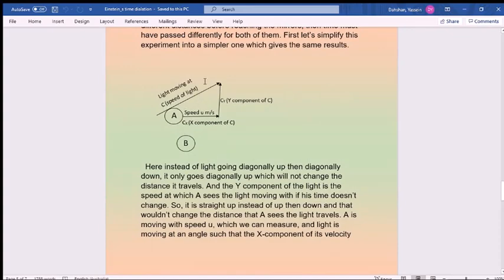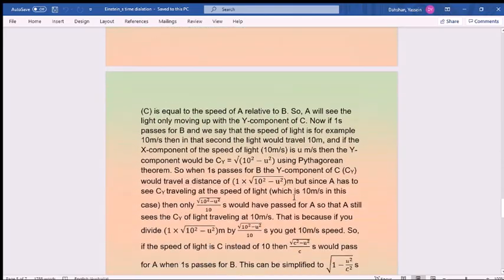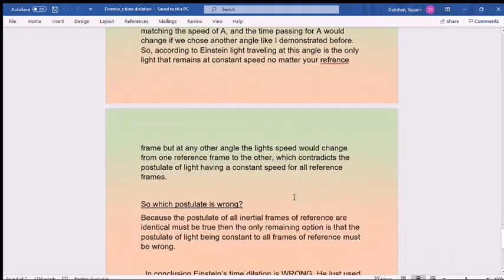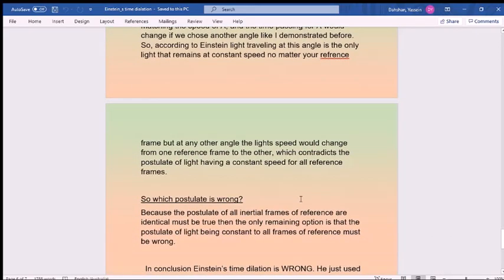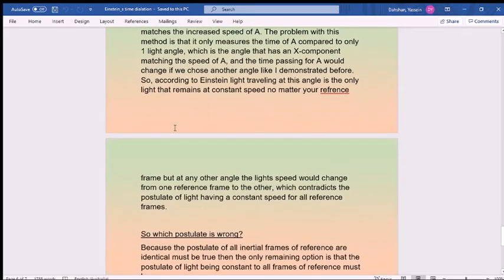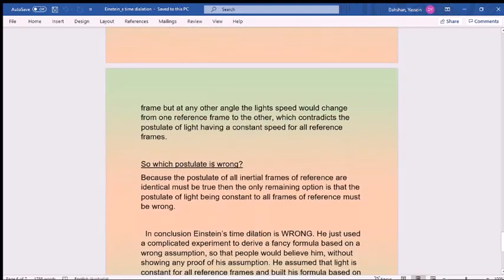So this is the only angle of light that would be traveling at the speed of light. Actually, any other light traveling at any other angle will not be traveling at the speed of light from both perspectives. This is according to this formula. But obviously, this is not what the postulate says. The postulate says that light is constant in all frames of reference. It doesn't matter the angle. So which postulate is wrong?